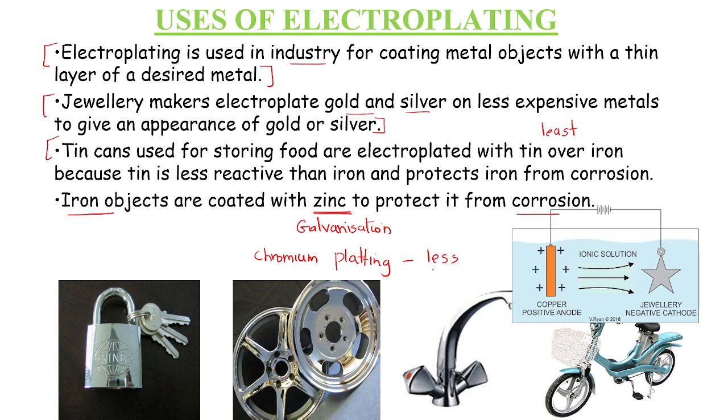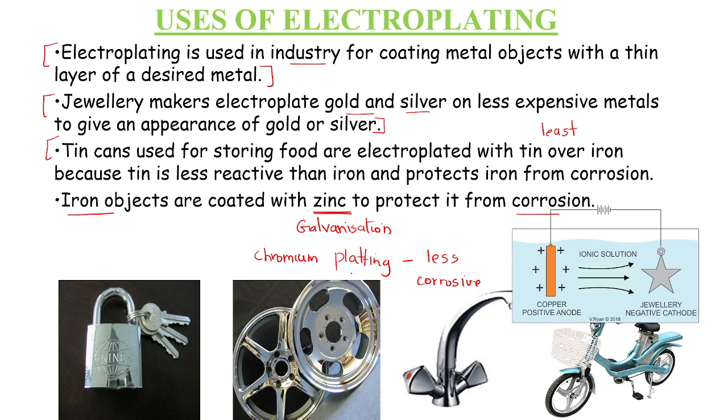Because of which it is used to make automobile parts of vehicles. Since chromium is very expensive, they do chromium plating. Underneath some other metal is there, and on top of that chromium metal is electroplated, and that's how chromium plated parts are used in automobiles and other vehicles.